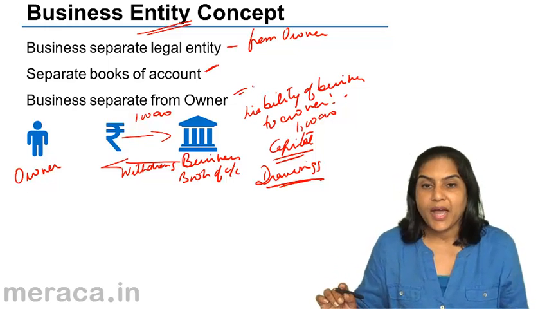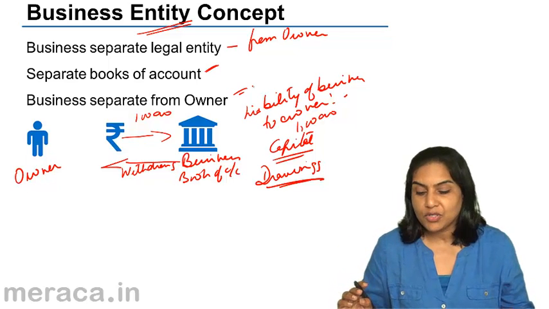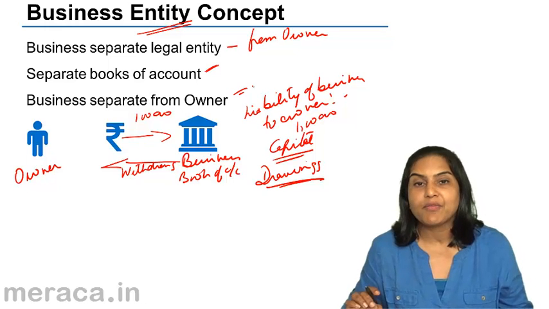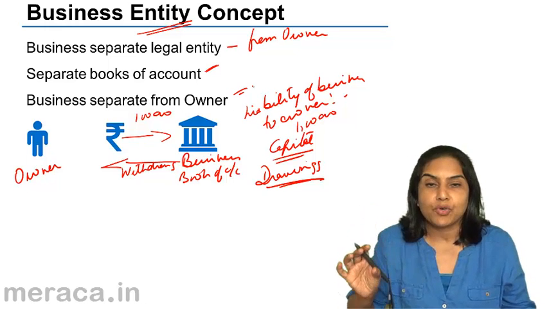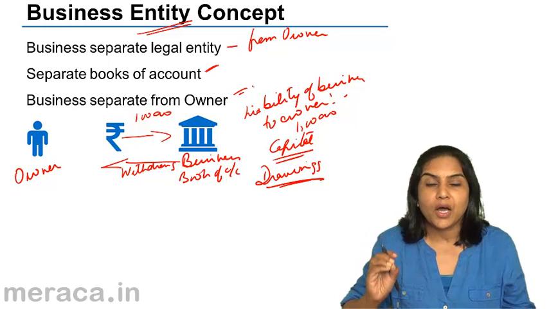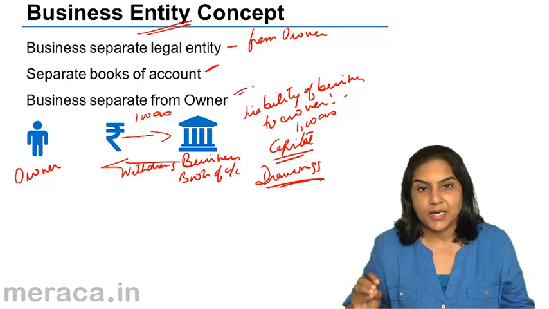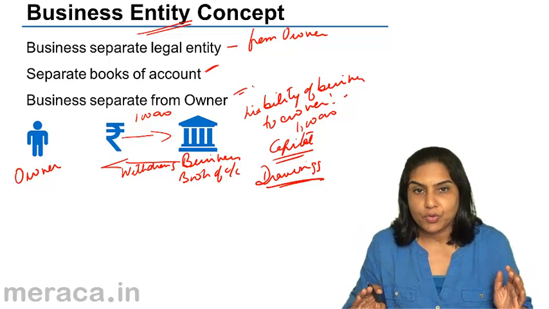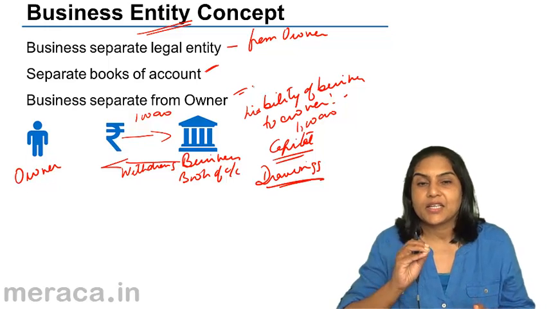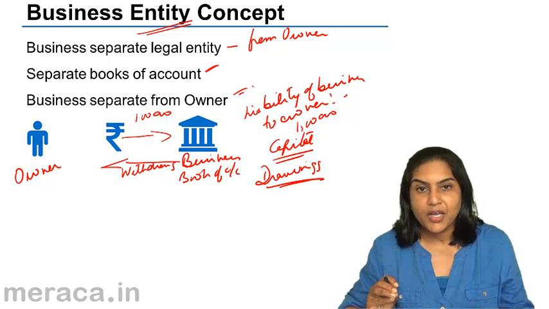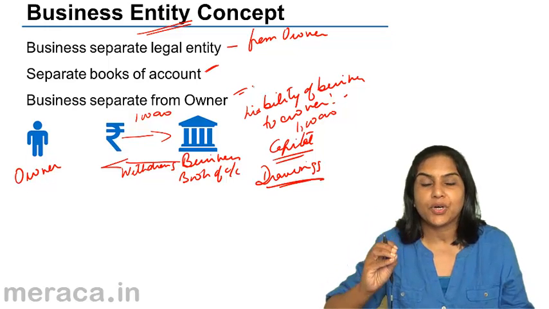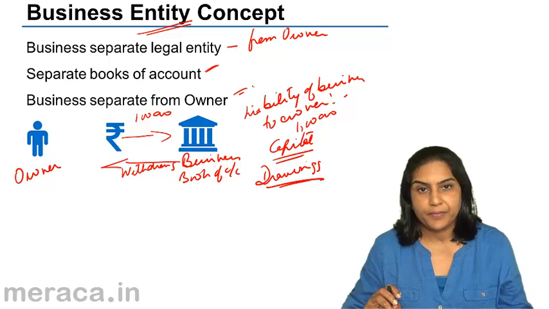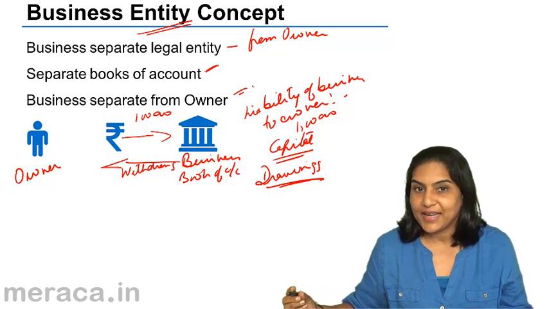That is why, for those who are a little familiar with accounts, you have what is called a capital account, you have what is called a drawings account. Both are nothing but the proprietor's account. Because the business is separate from the proprietor, separate from the owner, the business maintains the owner's account. It keeps record if money is taken by the owner, it keeps record if money or goods are brought in by the owner. Business entity concept.